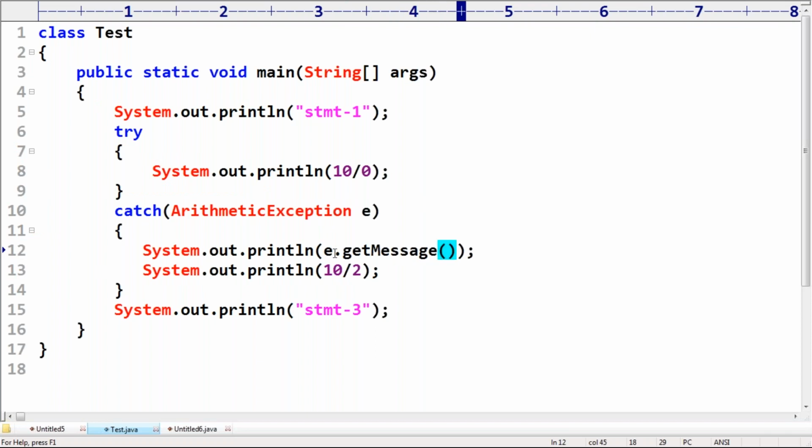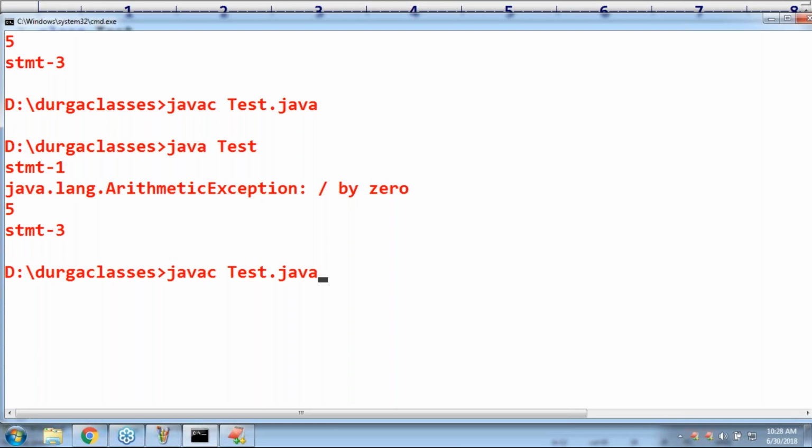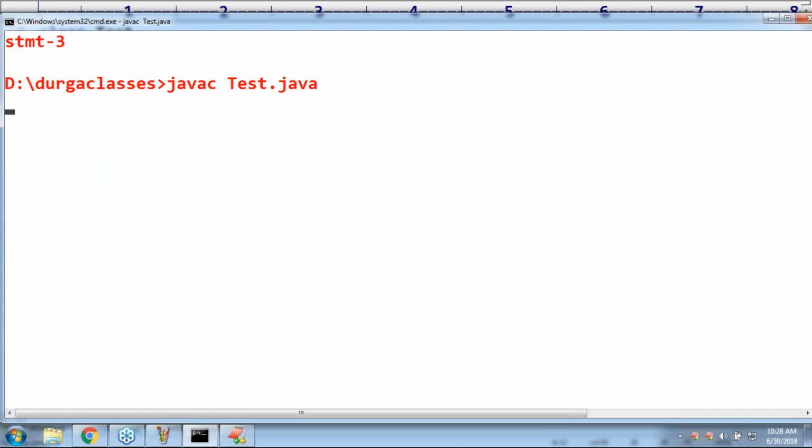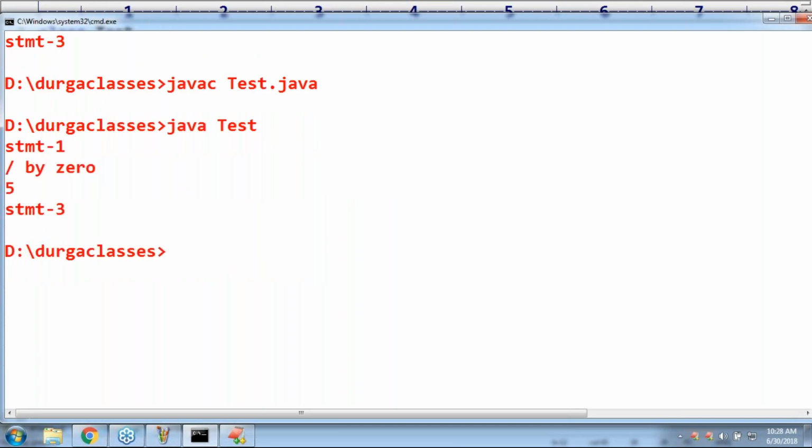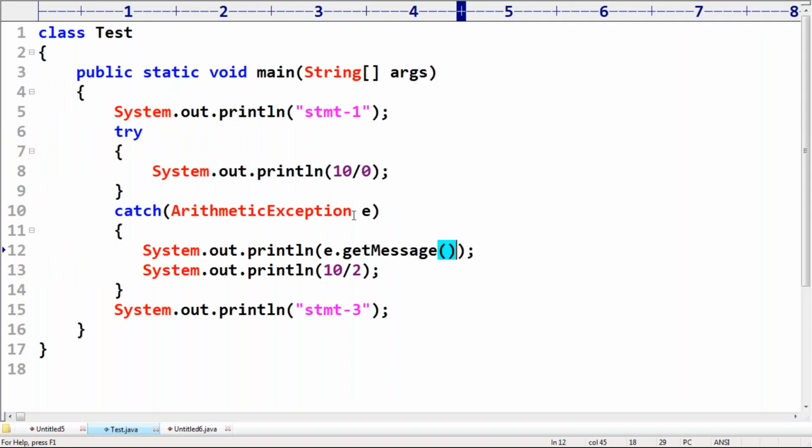Are you getting? Now observe carefully. What is the output by default you are going to get? Yes, a statement, just a division by 0. Now I hope you can understand what is the need of this E. If you want to access exception information, then this E, the reference to the exception object, can be used. That's all. This is about what is try catch and how to print exception information also.